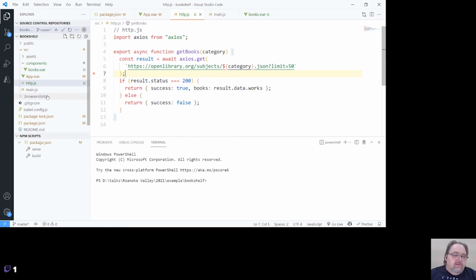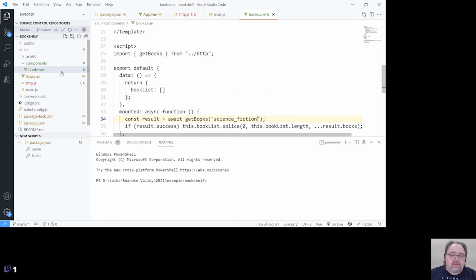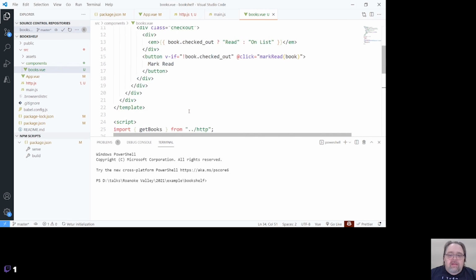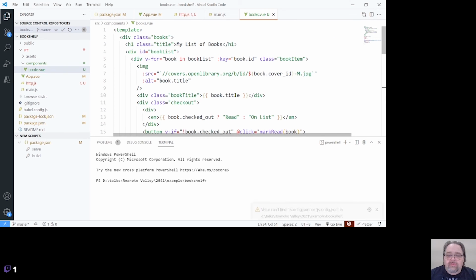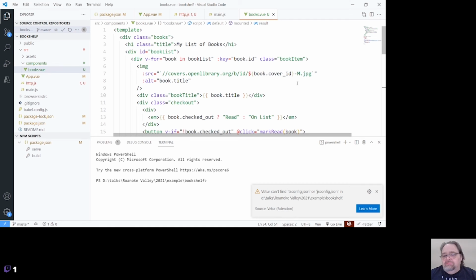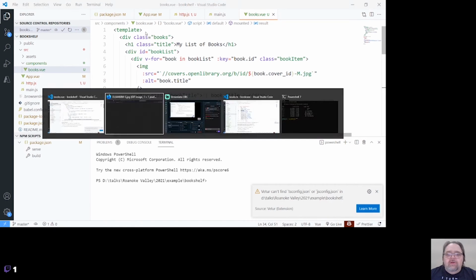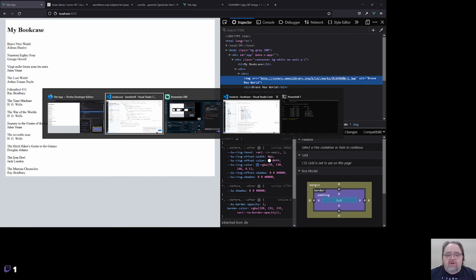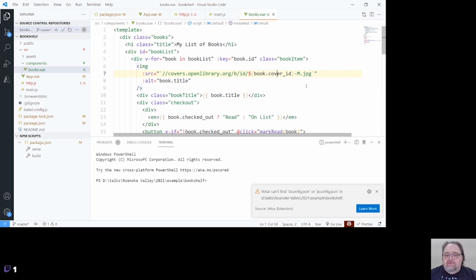And got the image ID, book cover ID. That's exactly what it is. Maybe our cover ID is different. Let's try something else. Book cover ID.